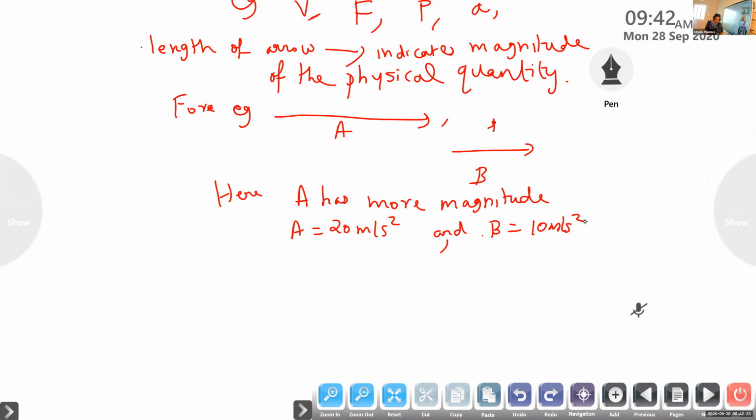By looking at the arrow, you will be able to understand it is a vector. Usually we also represent with alphabets like that. OP is vector A. You just write OP is the vector A. Sometimes you will see you have named it. It has not much significance, but if you say OP is a vector, OB is a vector, just like that.